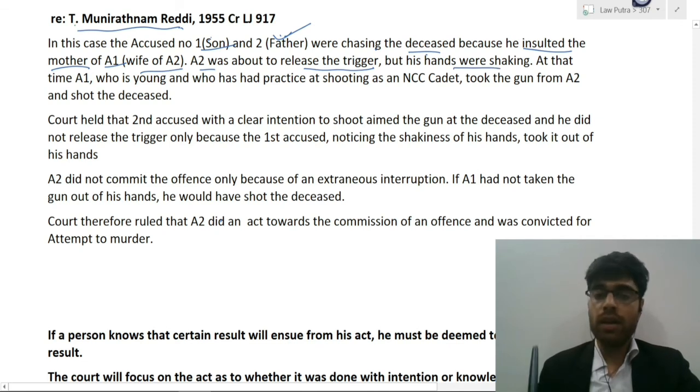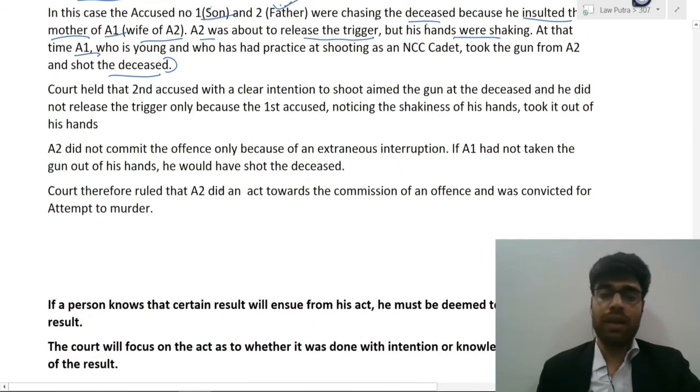do it. During that moment, when this whole hesitation was going on, accused number 1, who was an NCC cadet and who had learned how to fire a gun, took the gun out of the hands of accused number 2, that means the father, and he fired the gun towards the deceased, and the deceased died because of that gunshot.